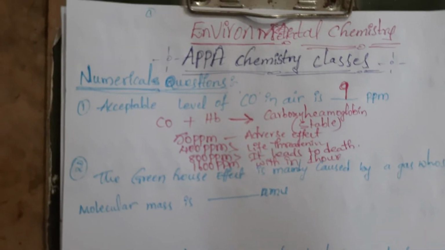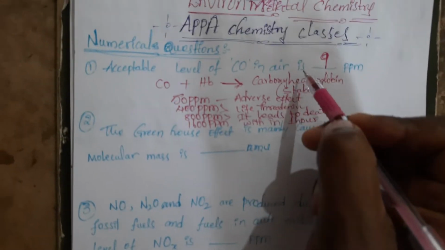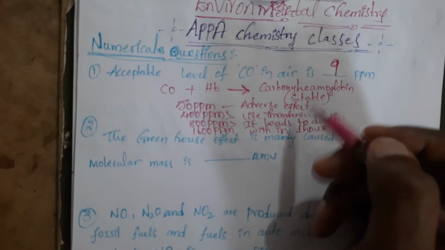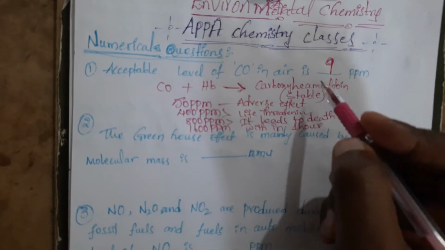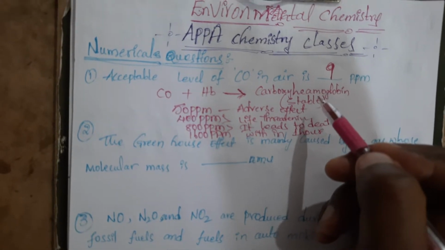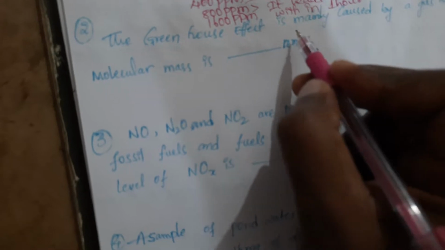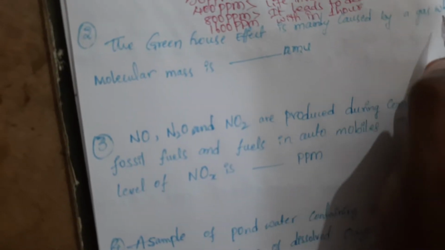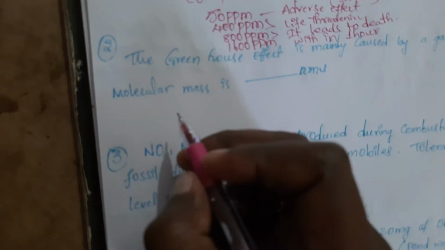This carbon monoxide is generally colorless, toxic and incombustible. We get carbon monoxide from incomplete combustion of fossil fuels. Is that clear?